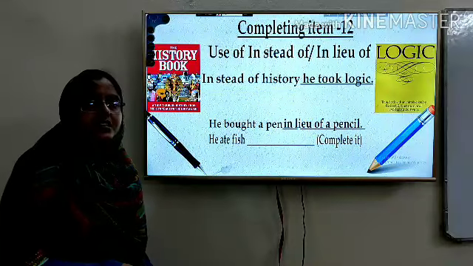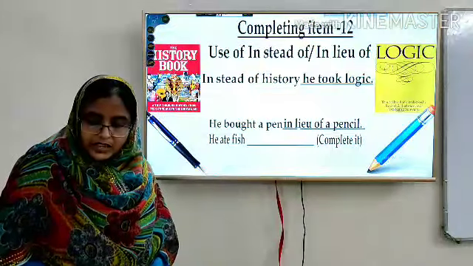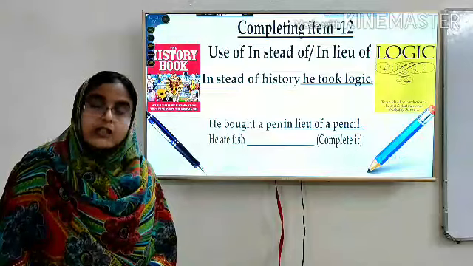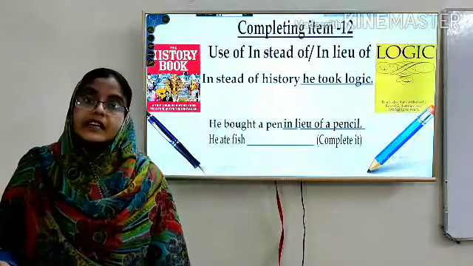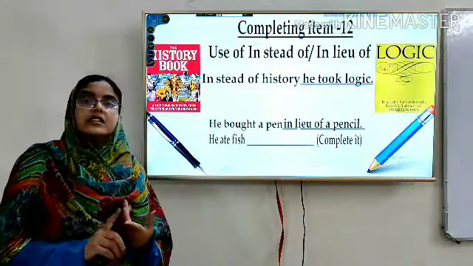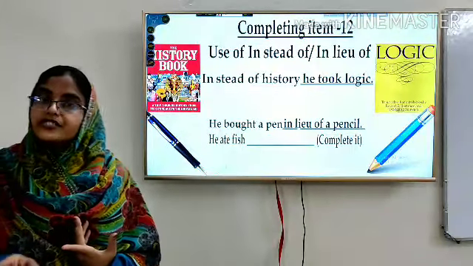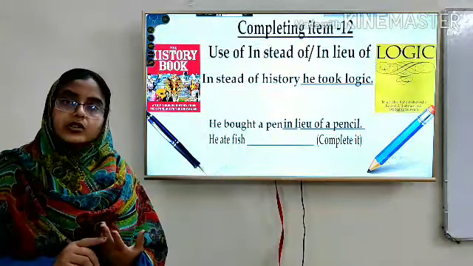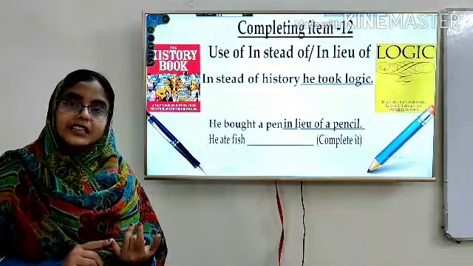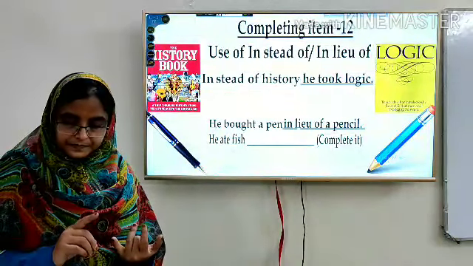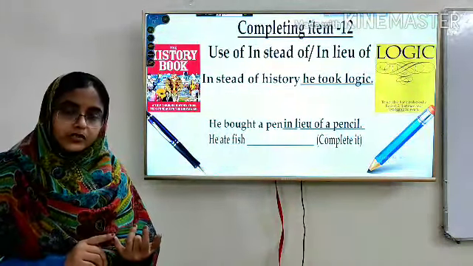So, dear learners, you see here we have 12 completing items: so that, so dash that, if, though, although, because, since, instead of, in lieu of.